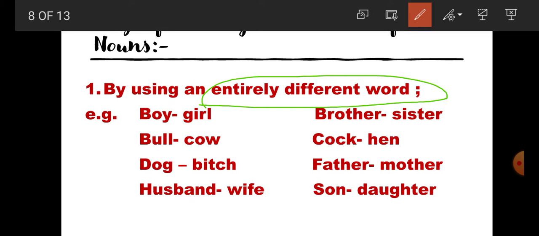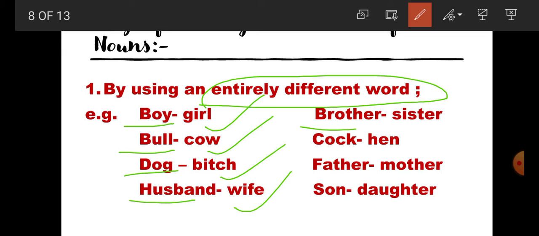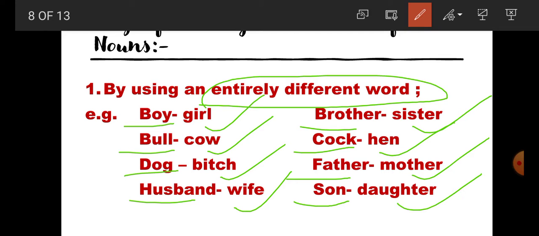For example, boy, masculine, girl, feminine; bull, cow; dog, bitch; husband, wife; brother, sister; cock, hen; father, mother; son, daughter.